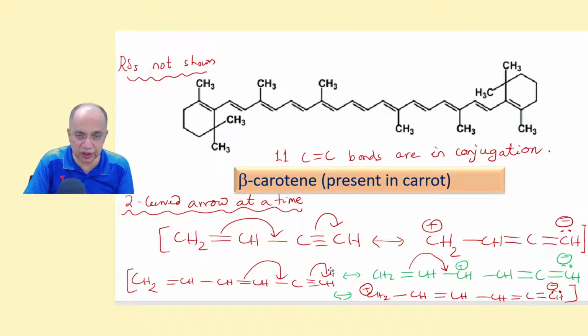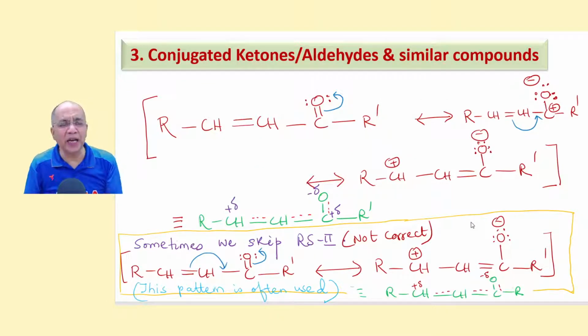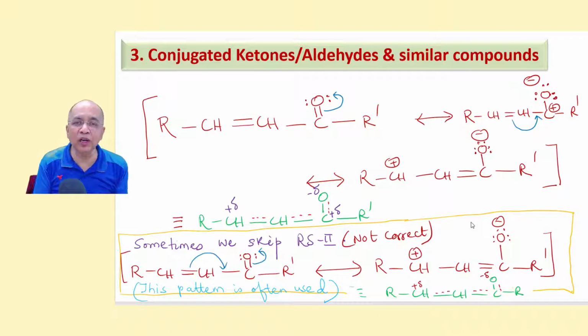So this becomes minus charge and this becomes plus charge. The moment there is a plus charge here, you discover another allylic carbocation. So this comes here, so plus charge is here. So there are three conjugating units here, 1, 1, 1. So there will be a minimum of 3 resonance structures. You just try. And the third similar one is conjugated aldehydes and ketones.